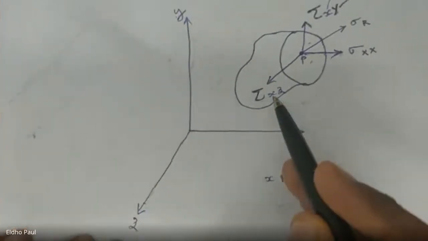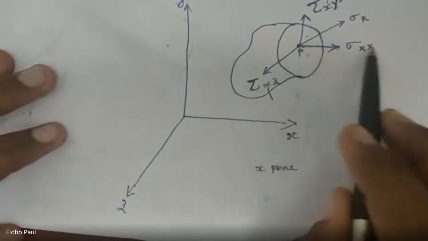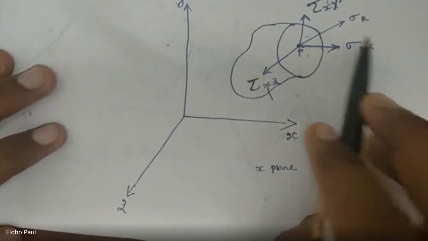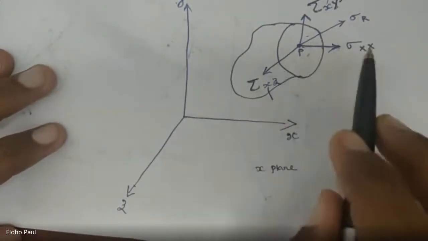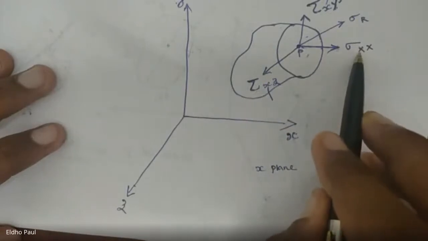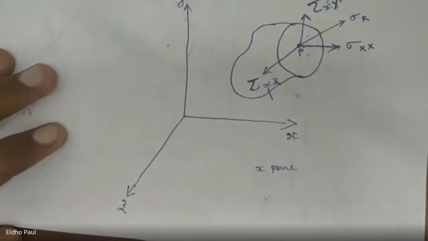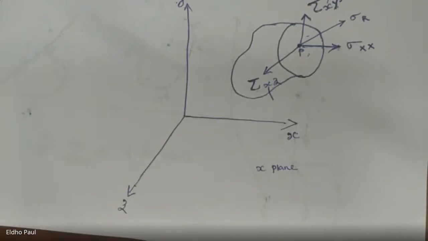So tau xz. But here the normal stress, the direction is again in the x direction, and here we use the x plane, so both will be x. Okay, so we resolve this resultant stress into three components: one normal stress and two tangential or shear stresses. Any doubt?